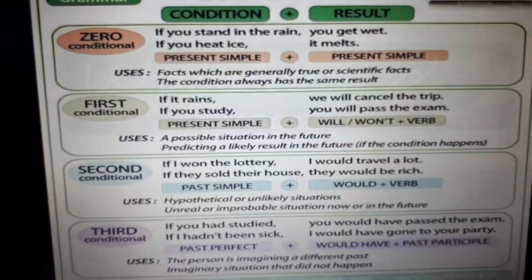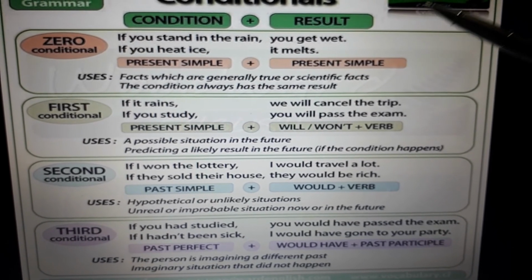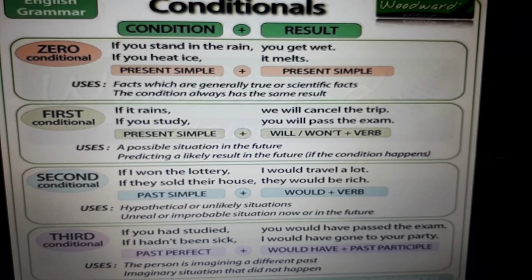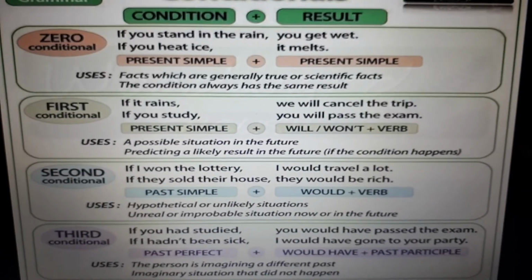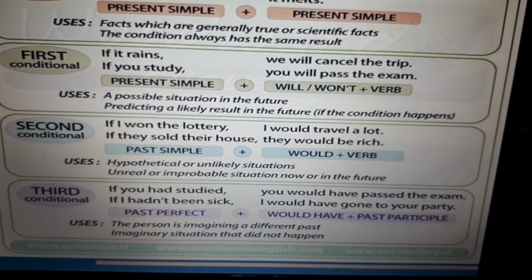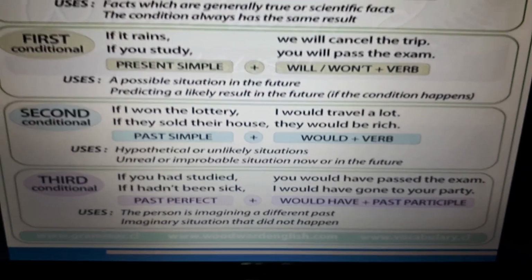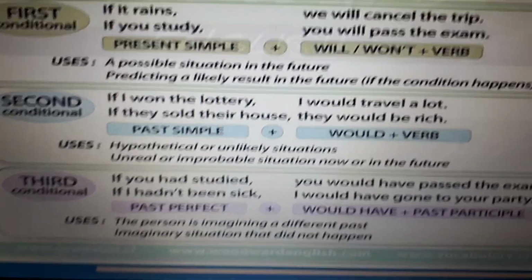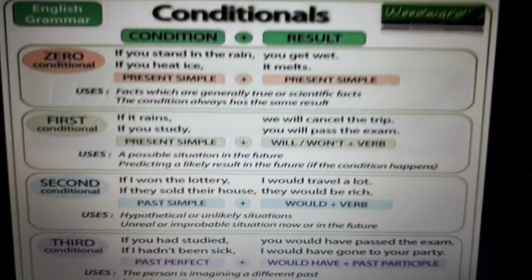If we have a look at all the conditionals, we might say that the 0 conditional expresses facts which are always true or generally true. The first conditional is used for possible situations in the future. The second conditional is for unlikely, unreal or improbable situations, now or in the future, and the third conditional is just an imaginary situation that did not happen in the past.